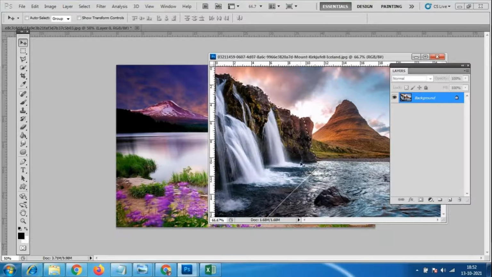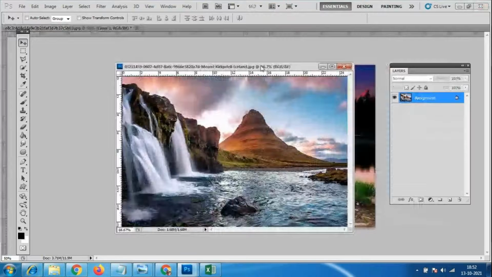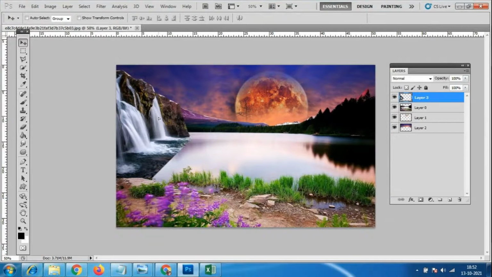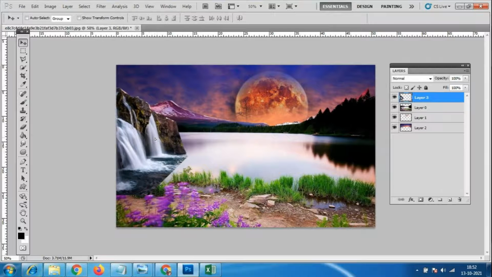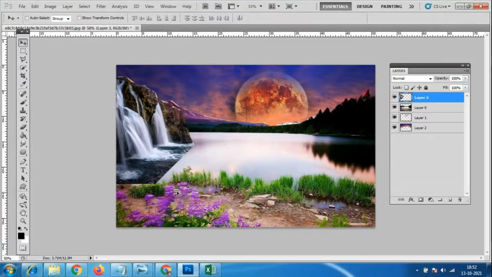I'll go here using the move tool and select like this. I'll close this file now. I want to make a waterfall. Let us see whether it is matching or not. Otherwise we have to match according to the scenery. So I'll go to the eraser tool, again opacity is 15%. Slowly, I want this background also to match with this file. Which is not matching means we will remove it, no problem.